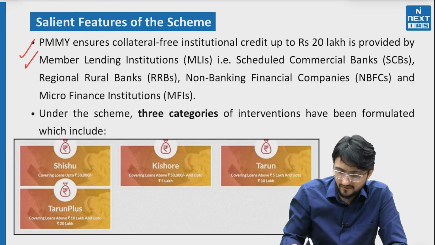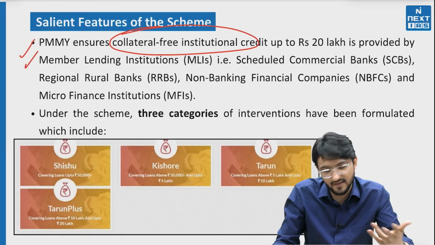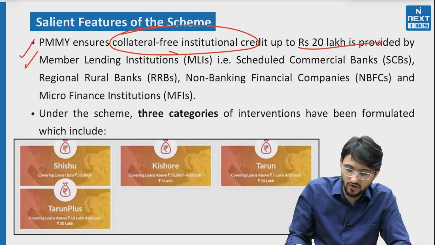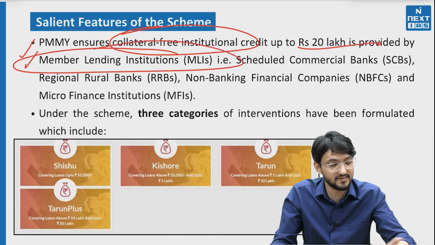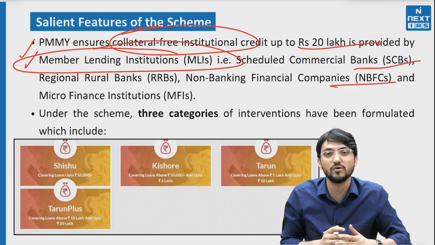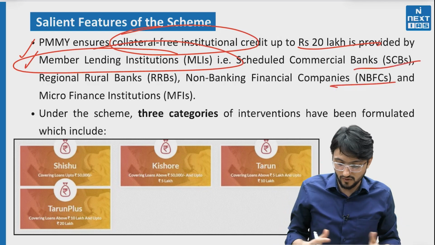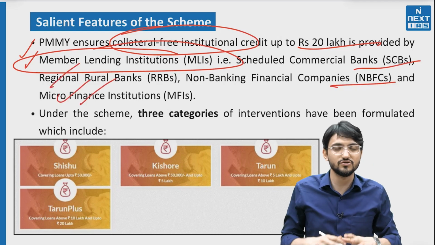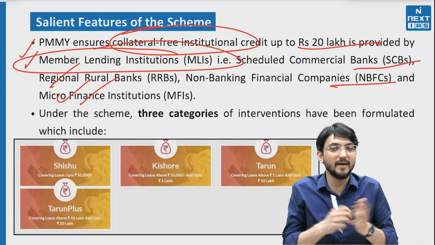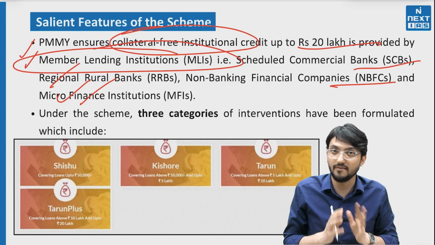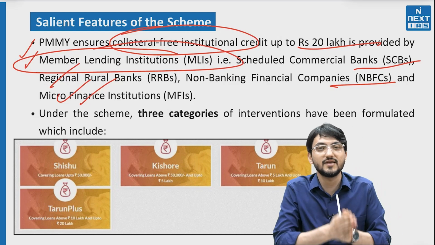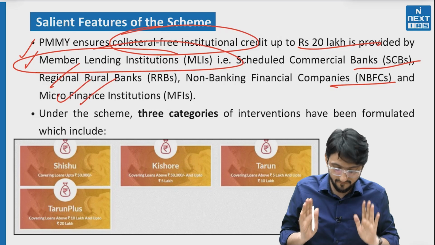So it issues collateral free institutional credit, as I told, up to 20 lakh provided by enlisted entities. We call them member lending institutions, or some non-banking financial companies, NBFCs, that may provide loan, then scheduled commercial banks that may provide loan. So microfinance institutions, all of them will provide loans to these people, and Mudra will refinance them. So Mudra is not a bank in itself, and it is not providing loans. Remember that Mudra is not providing loans. It is providing refinancing to the institutions that are providing loans to the people. Very important for you to remember.